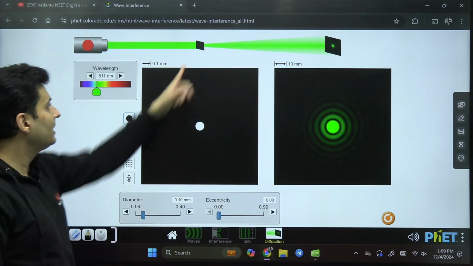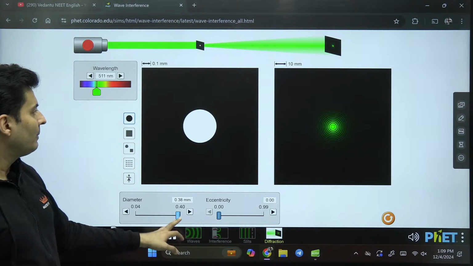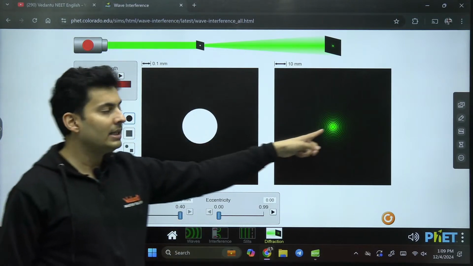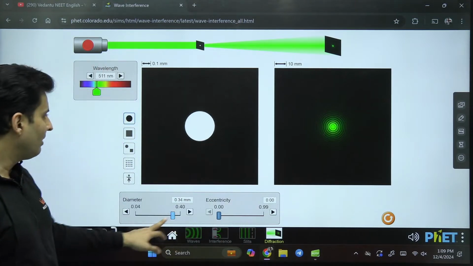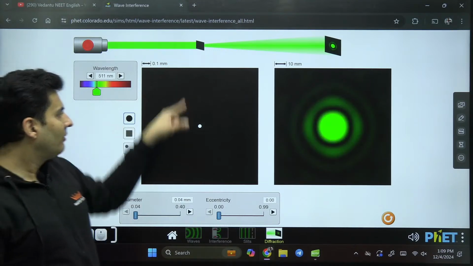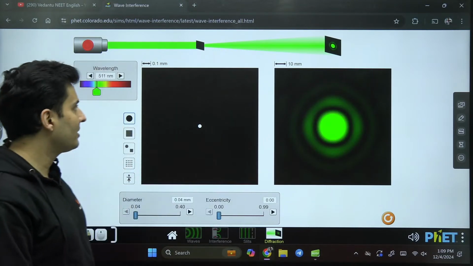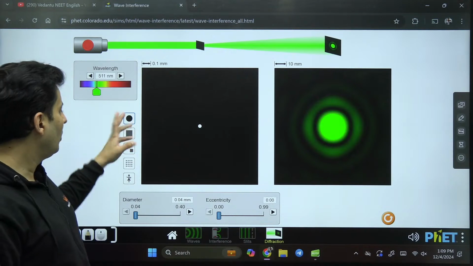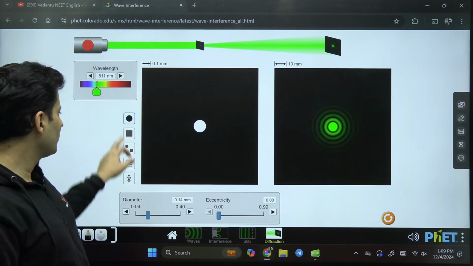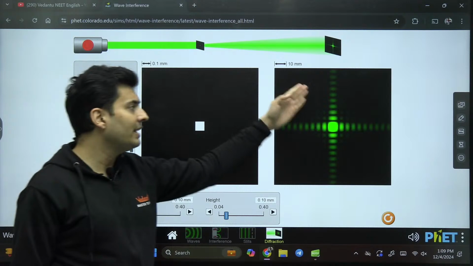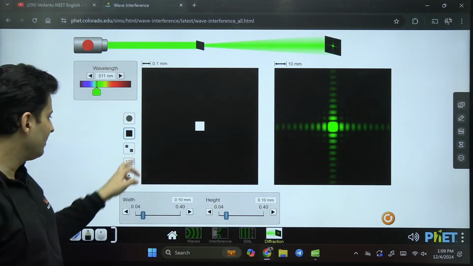If I change the diameter of the hole, if I make the hole bigger, you can see the interference pattern has changed. If I make the hole very narrow, the interference pattern has changed. I can also use different kinds of holes, and I can see different kinds of diffraction patterns.